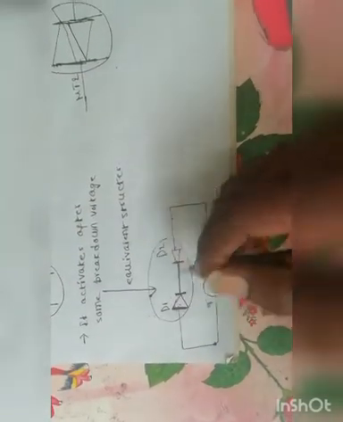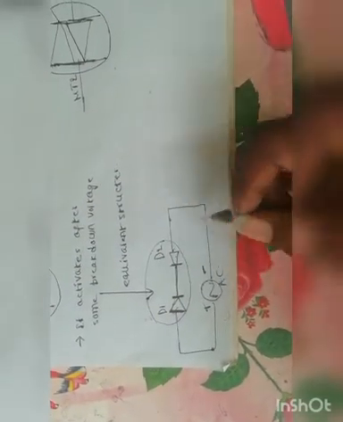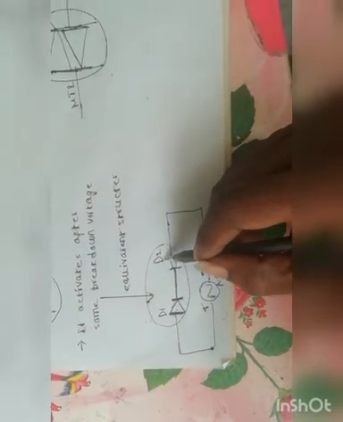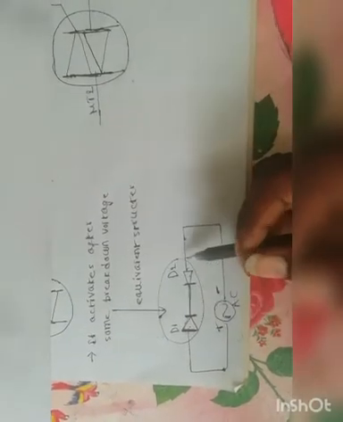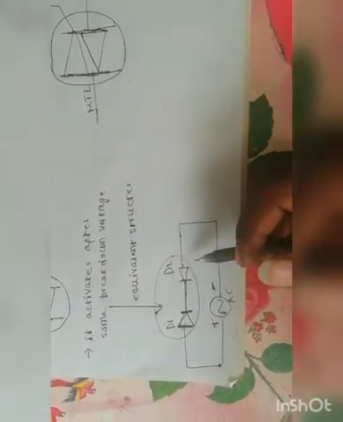This diode is in forward bias, but at the same time this diode is in reverse bias. So one is in forward bias and another one is in reverse bias. So this component doesn't allow current to pass through it.